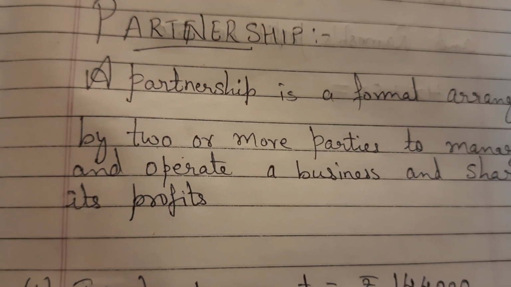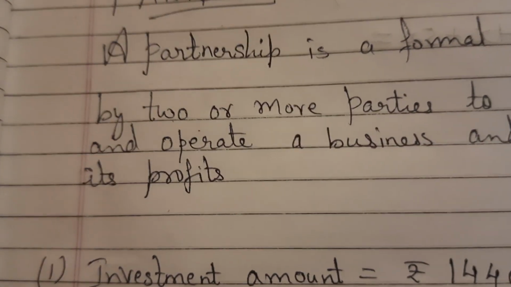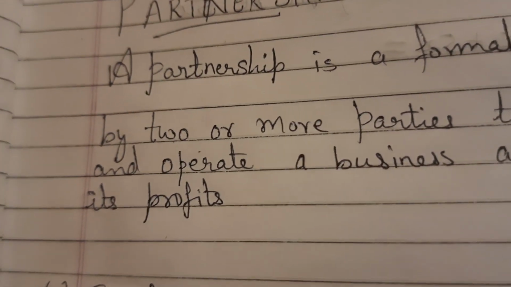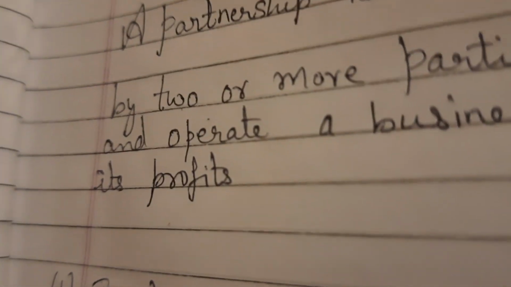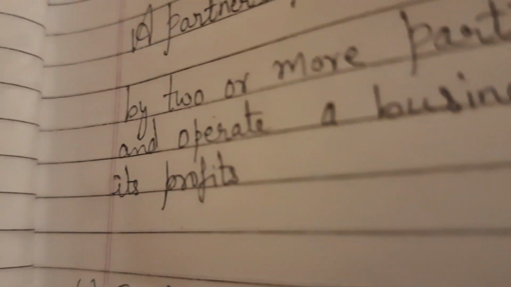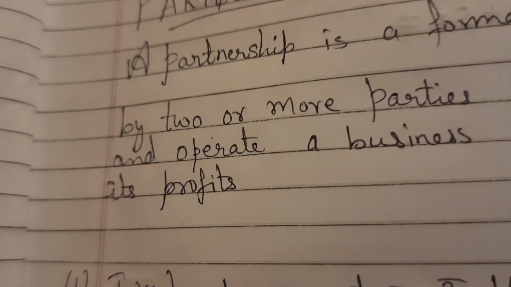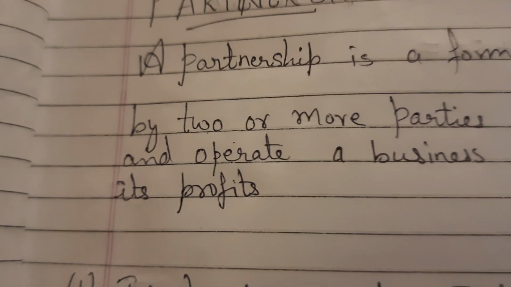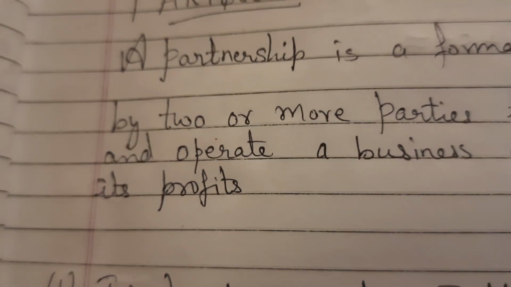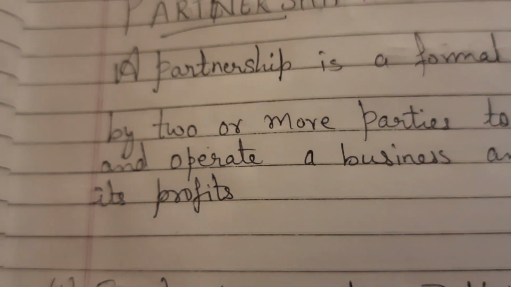So if there are 2 people who are partners or more people, they all have to share the profit if there is a profit in their business, and they have to share the loss if all are involved in that particular activity. So this is how a partnership helps a person. One person alone may not be able to carry out his business activity, so he asks somebody to help in investment. Both the partners can be actively involved in a business, or it could be one person has invested their money while the other one is actively involved in the activity. So it depends. So this is what partnership is. Let us solve the first sum.